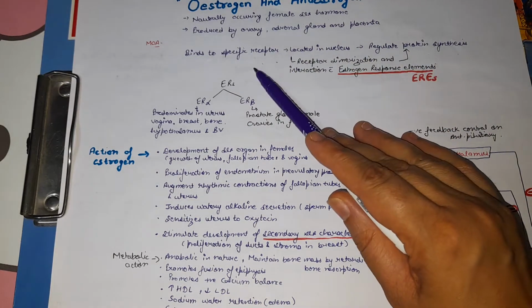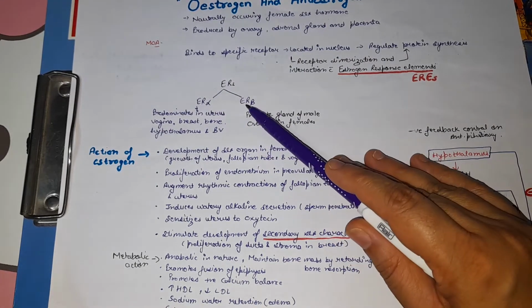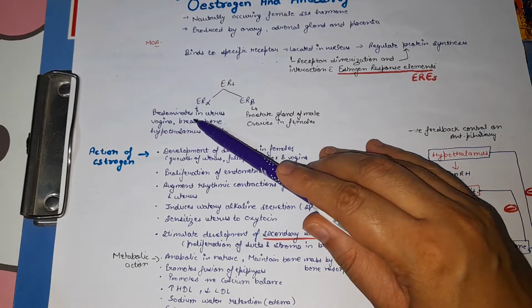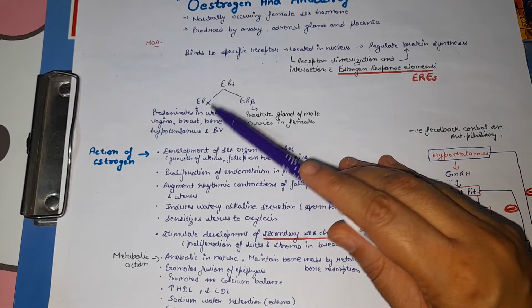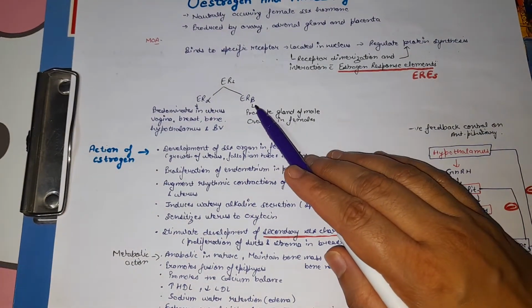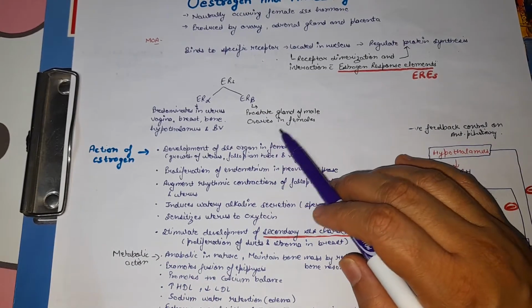Now about the receptors. Estrogen has two receptors. One is estrogen receptor alpha and another is estrogen receptor beta. Estrogen receptor alpha predominates in the uterus, vagina, breast, bone, hypothalamus, and blood vessel. And the other receptor is estrogen receptor beta. It is present in the prostate gland of male and ovaries in female.